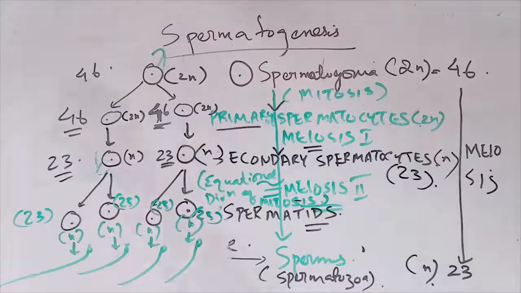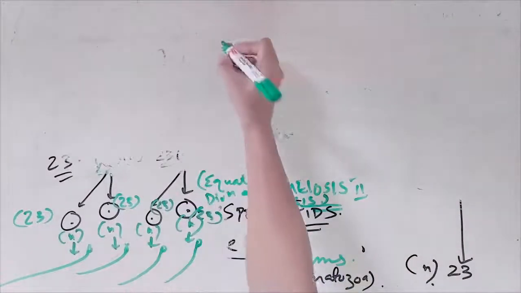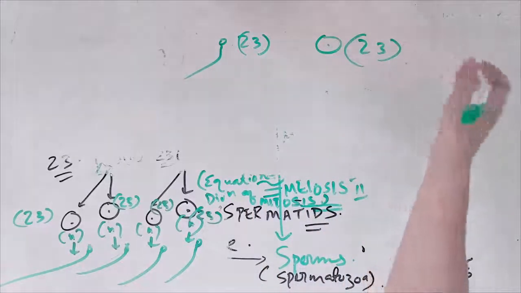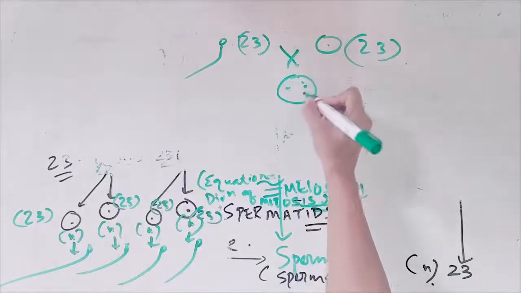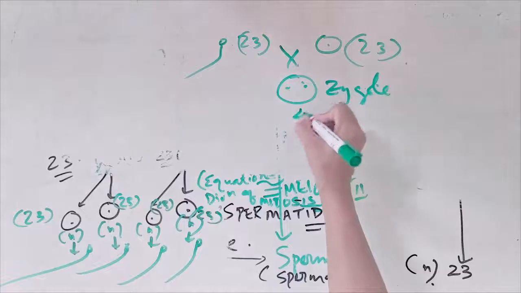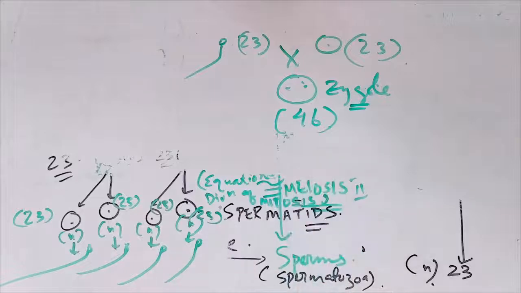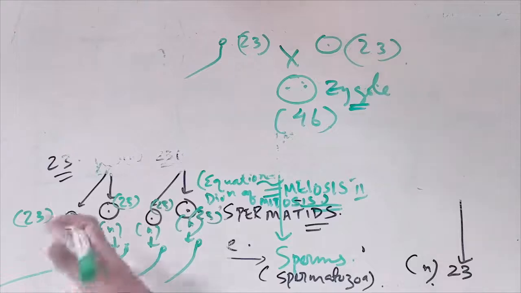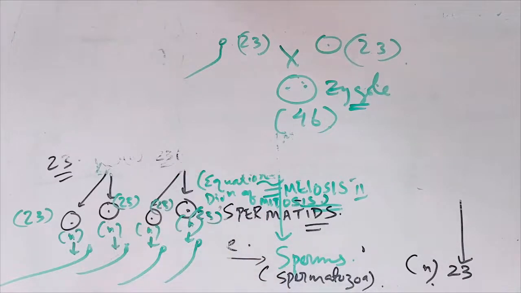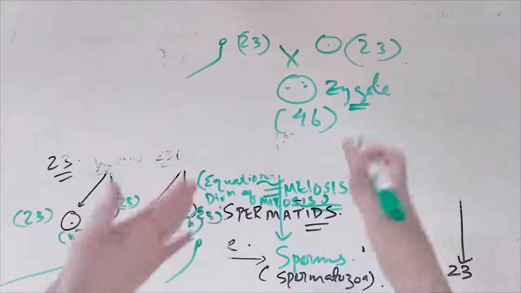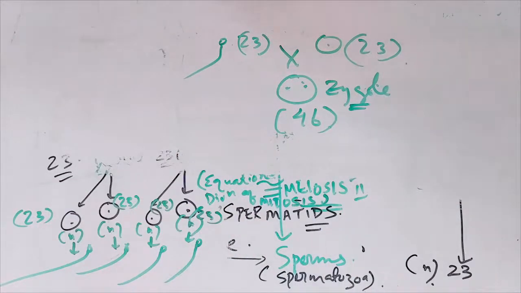And then we have the zygote with 46. In males, the testis has spermatogonia with 46, which divides and reduces to 23, and then it goes again to 46 and life goes on.